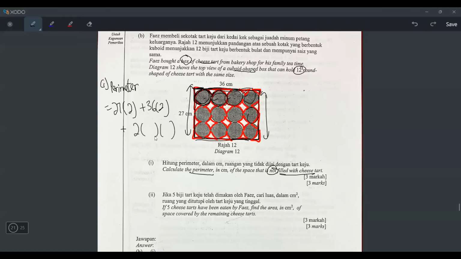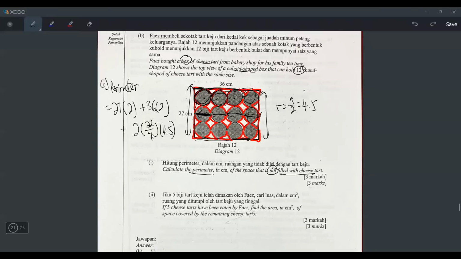And what is the formula for circumference of a circle? 2 pi r, right? And the pi is 22/7. For the radius, I can find it, because I know the length is 36. It means if I draw a line across here, the length here will be 36 also. And since there are 4 circles, I can take 36 divided by 4, which is 9, 9, 9, 9. It means the diameter of one circle is 9 cm. So the radius will be 9/2, which is 4.5.